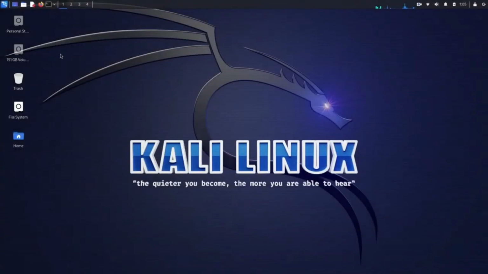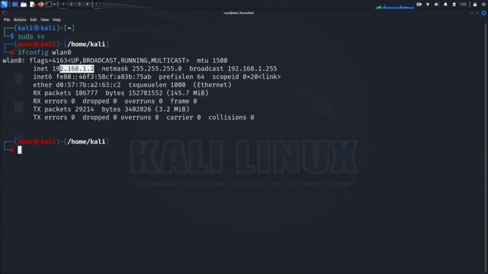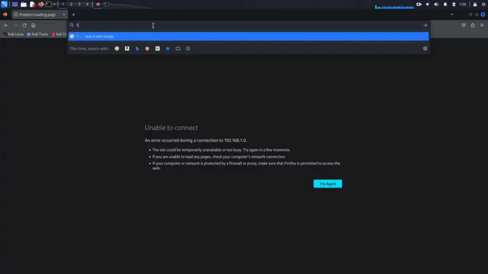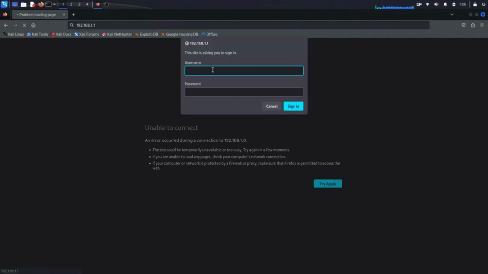Start by finding the IP address of your computer. Open a terminal and run ifconfig -l lo0 to locate your IP address. Note down the highlighted part, which is your computer's IP. Next, open a web browser and type 192.168.1.1 in the address bar. This is typically the IP address of your router. If your computer's IP ends in .2, change it to .1 because that's usually the router's IP in the subnet. This will take you to the router settings page.